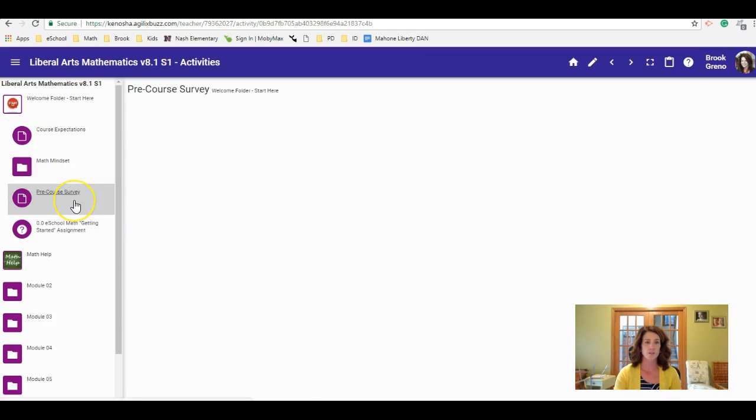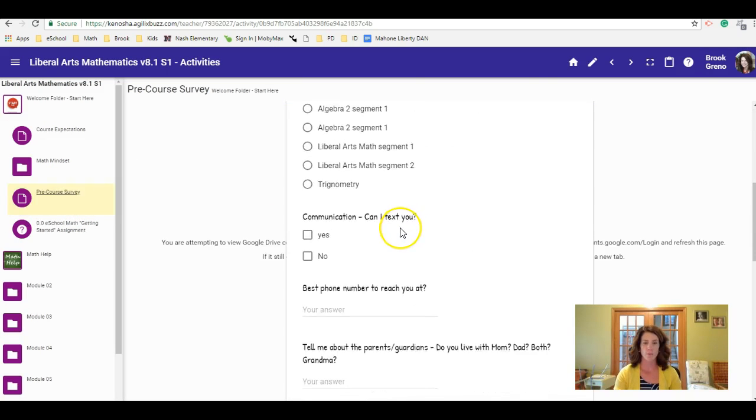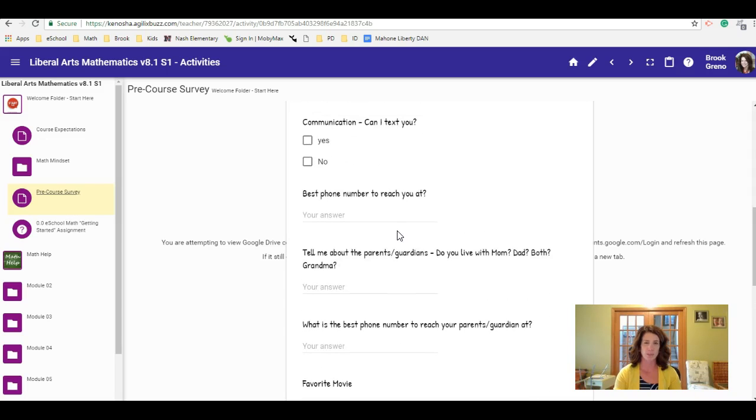First is the pre-course survey. Some of this is logistics, telephone numbers, parents, that type of thing. Some of it is just general information about you that I like to have, to start to get my picture of who you are and what you enjoy.